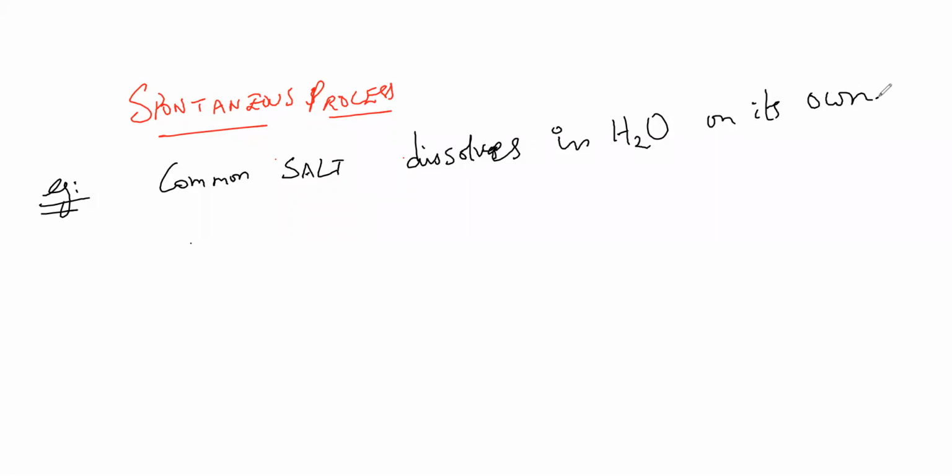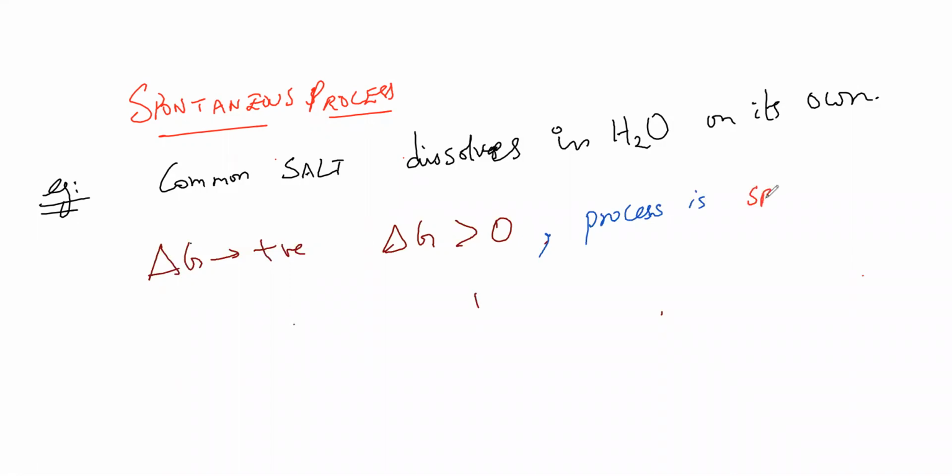Now, why I'm talking about this is due to delta G. If delta G is less than 0, then my process is spontaneous.